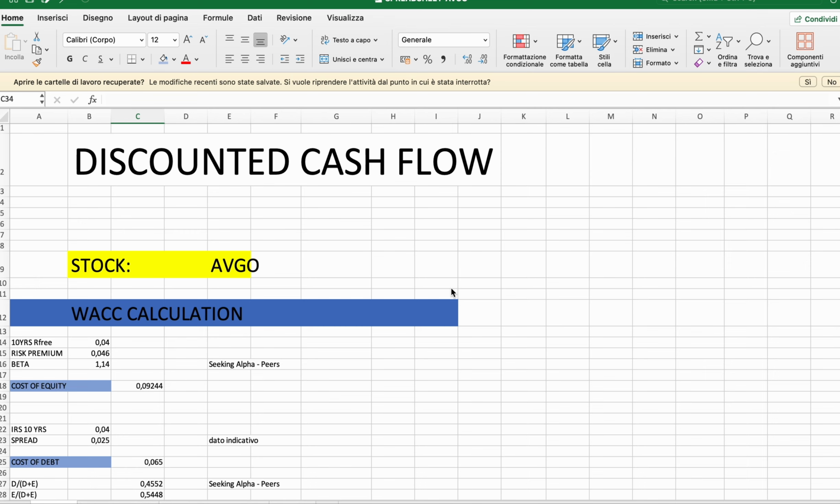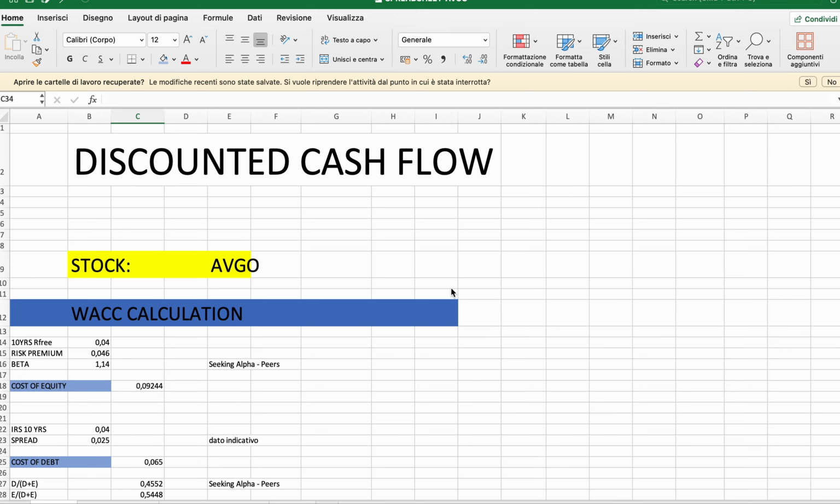Second, I've taken as a reference the risk premium indicated by Aswath Damodaran in one of his latest spreadsheets. For the United States the risk premium was around 4.6%, so I've used it.